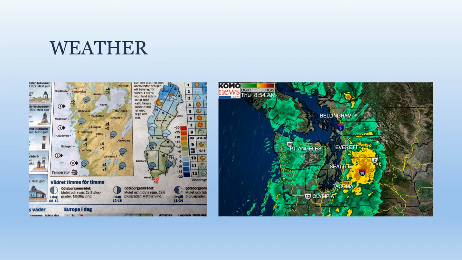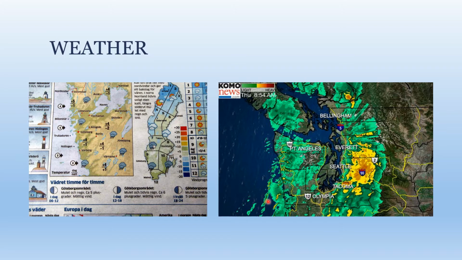You can see it shows numbers letting us know what the temperature is going to be. Here at the bottom it shows it's going to be rainy. Here's rain with some snow. Here it's going to be cloudy. Here it's mostly sunny with some clouds. Here it's mostly cloudy with a little bit of sun. And then here we have a smaller region that's zoomed in, where you can see the different temperatures with highs and lows in these areas. This is a typical weather forecast that you'll see in a newspaper.